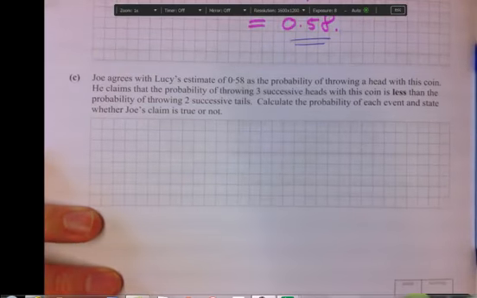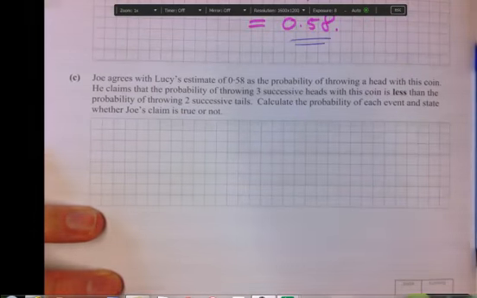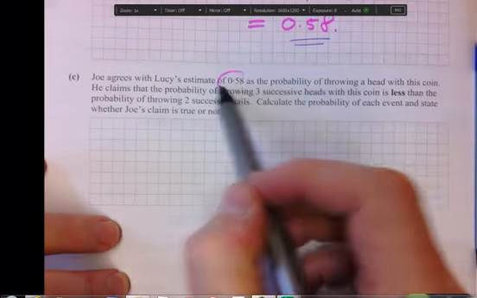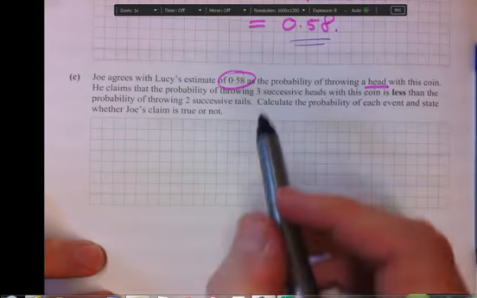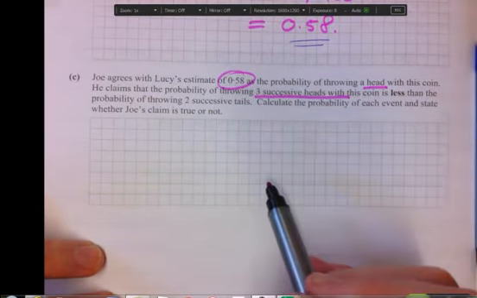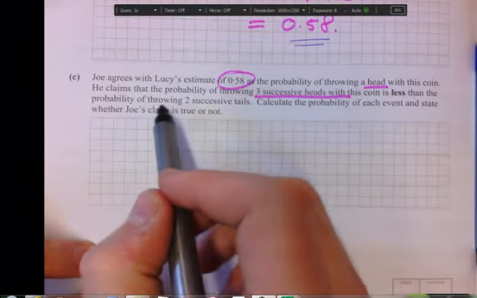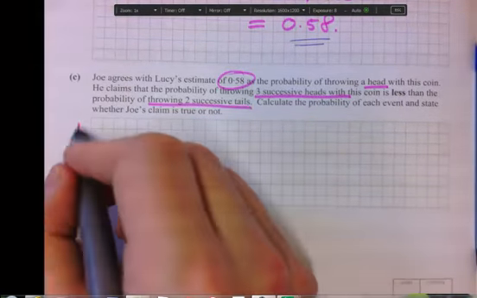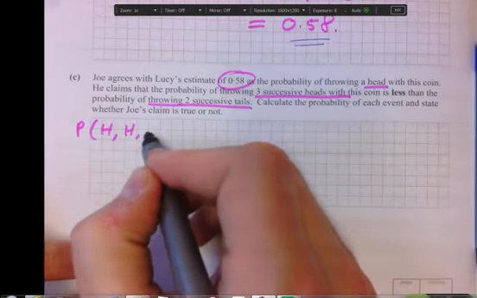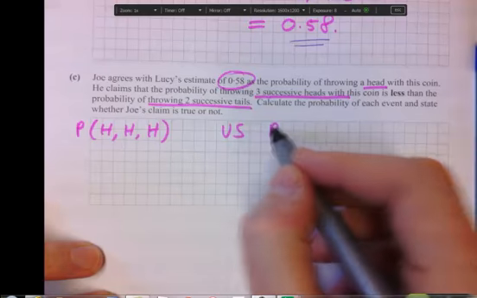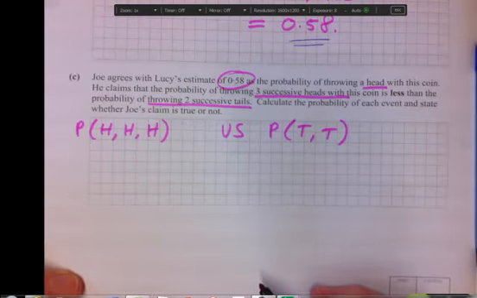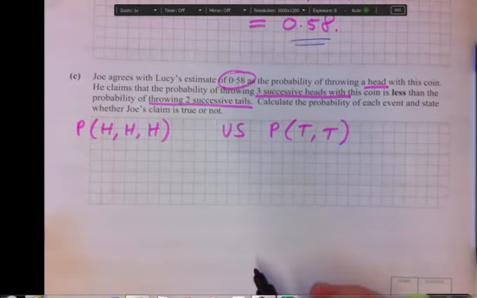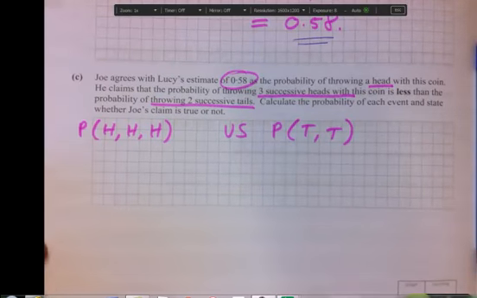So the last part of the question says, Joe agrees with Lucy's estimate of 0.58 of throwing a head. So he's saying that it's 0.58 for a head. He claims, though, the probability of throwing 3 successive heads is less than the probability of throwing 2 successive tails. So that's the probability of a head, and a head, and a head versus the probability of 2 successive tails, so a tail and a tail. And we're being asked, calculate the probability of each event, which we will do, and then state whether or not you think Joe is right.